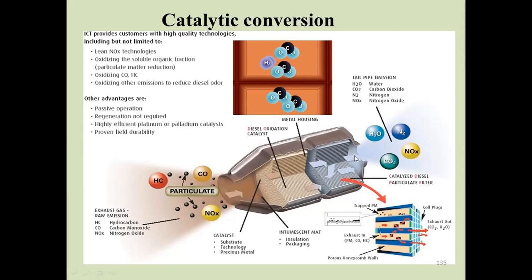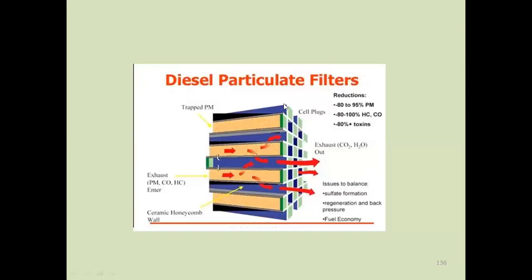Finally, from the tailpipe of the exhaust the gases go to the atmosphere. The tailpipe emission is H2O, that is water, carbon dioxide, nitrogen and oxides of nitrogen. So in the next slide, we can discuss the diesel particulate filters.